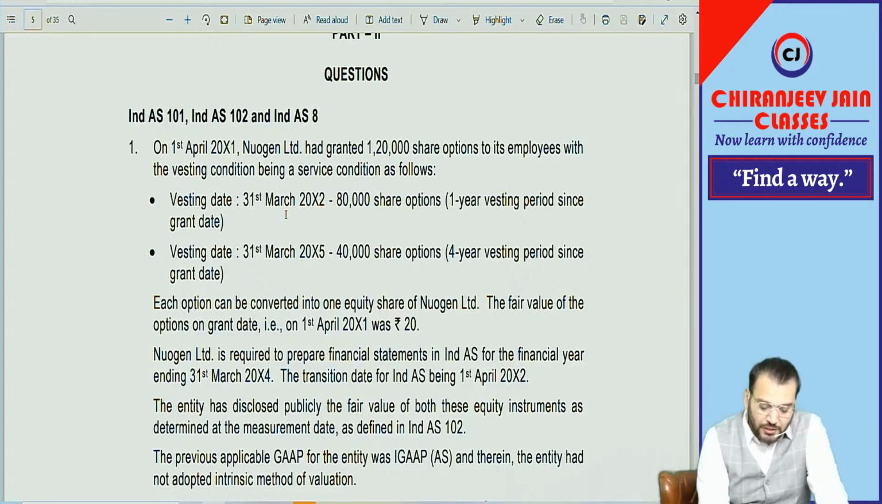Vesting date 31st March 2002 means the grant date was 1st April 2001. Correct. Vesting date for the first option is 31st March 2002 for 80,000 share options, a 1 year vesting period since grant date, which means the vesting period was only 1 year from grant date. Then vesting date 31st March 2005 for 40,000 share options, a 4-year vesting period since grant date.